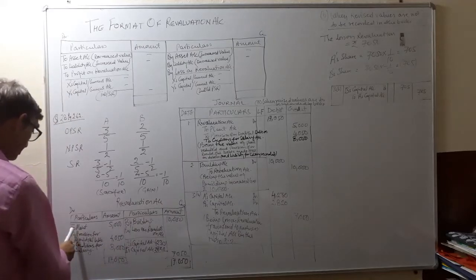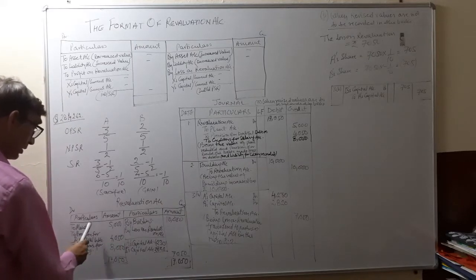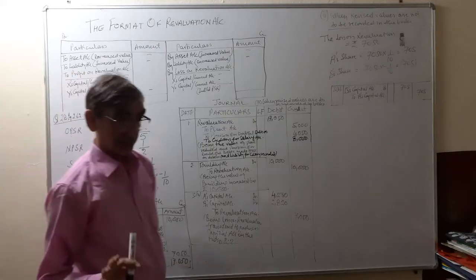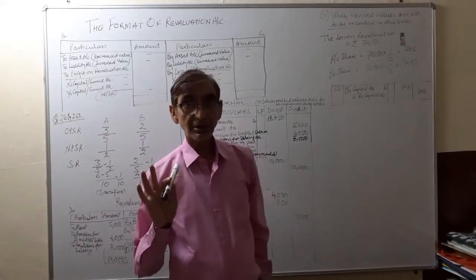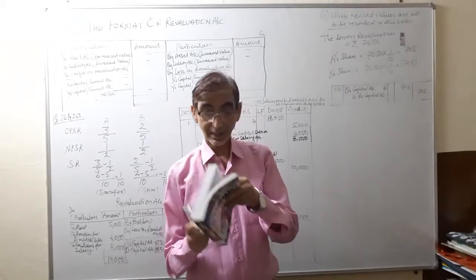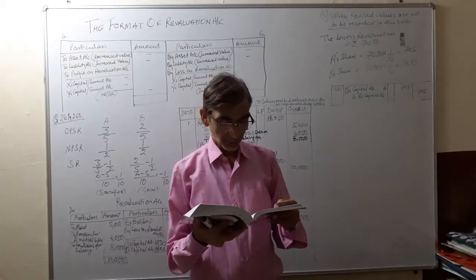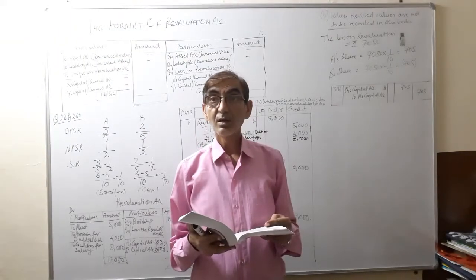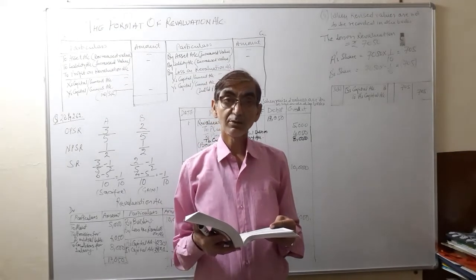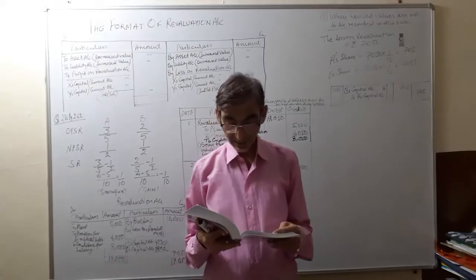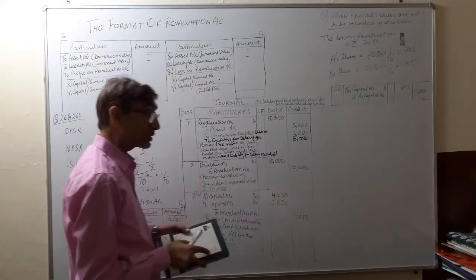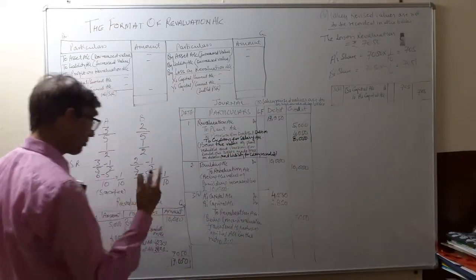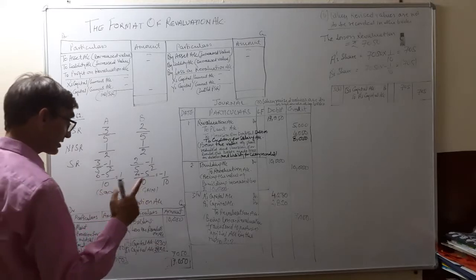So first of all, it is given building. Building is to be valued at 80,000. The building shown in the balance sheet is of rupees 70,000, and now it is 80,000. So the value of building has increased by rupees 10,000.